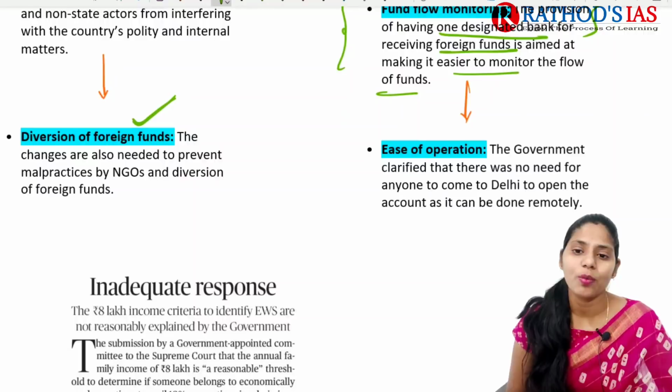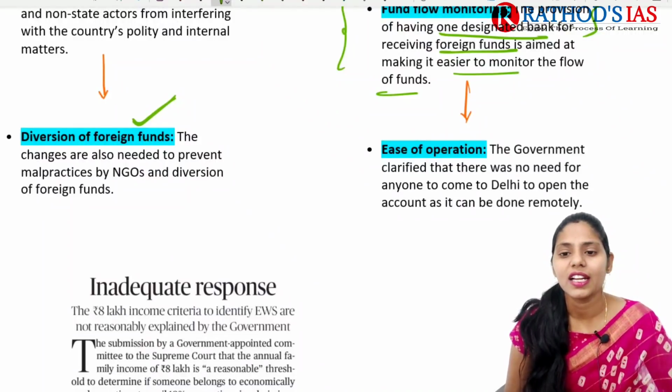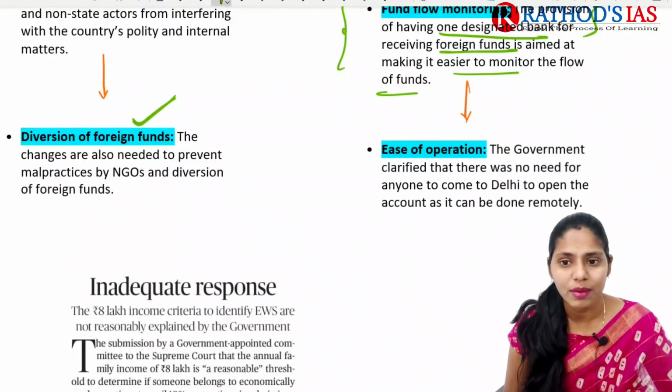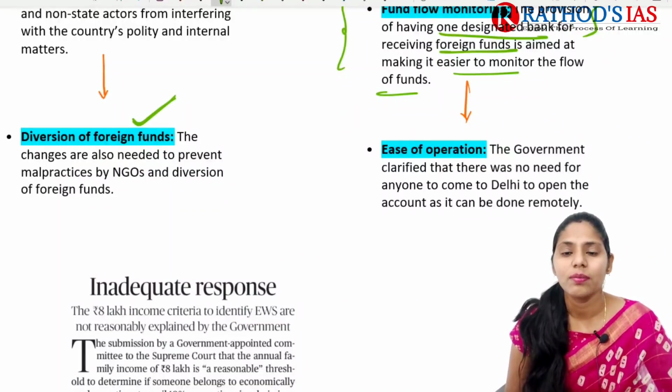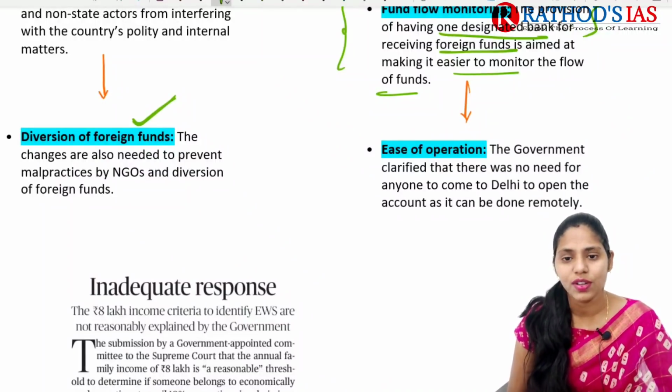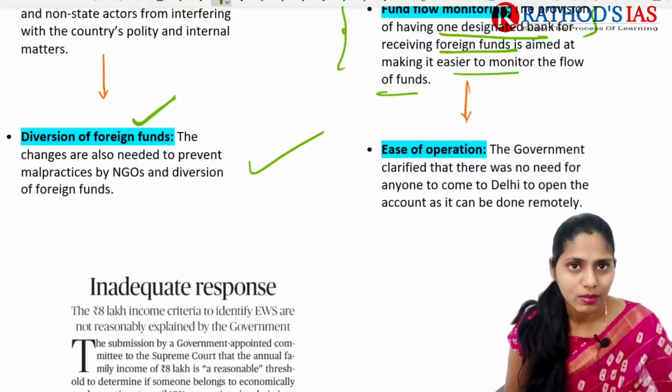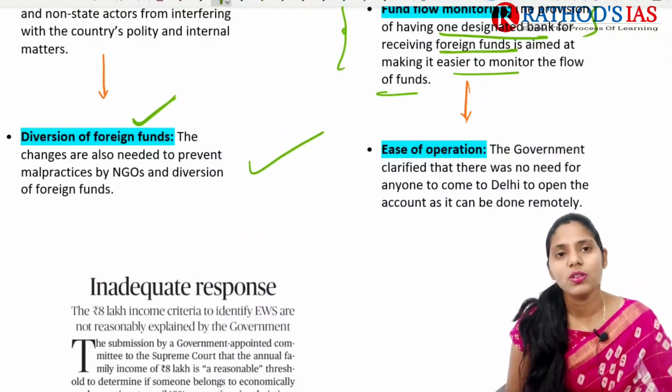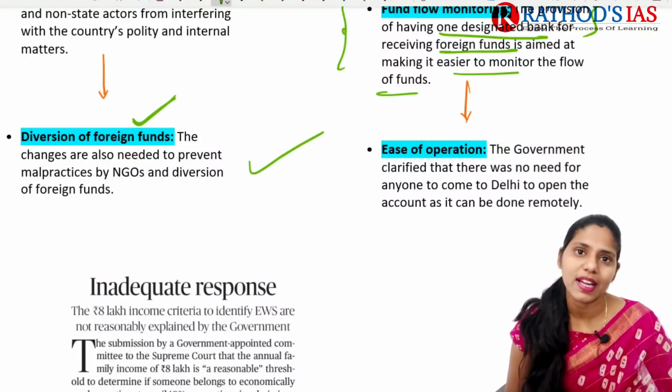And next one is ease of operation. The government clarified that there was no need for anyone to come to Delhi to open an account; it can be done remotely as well. So these are some important arguments given by the government, and these are some important things you need to remember regarding this topic.